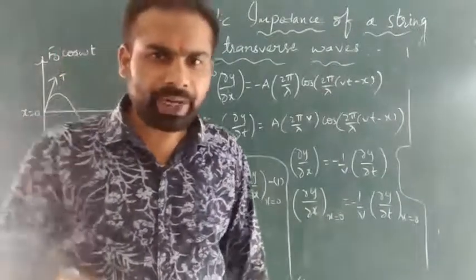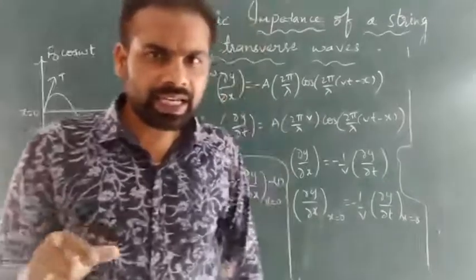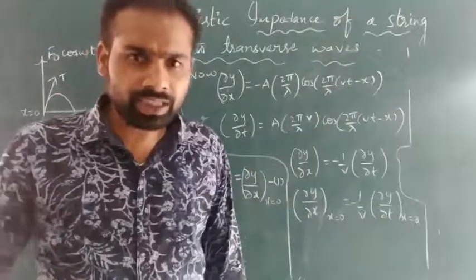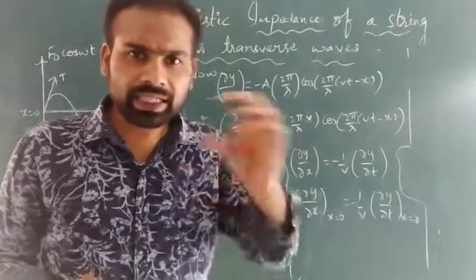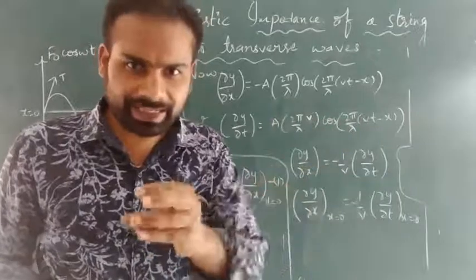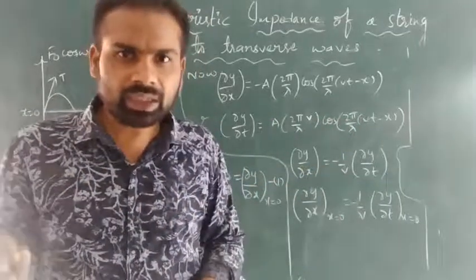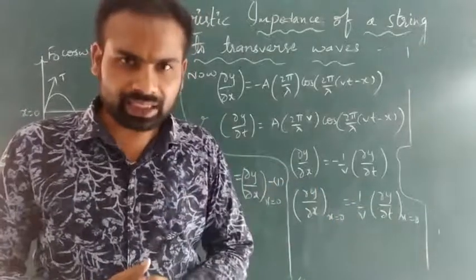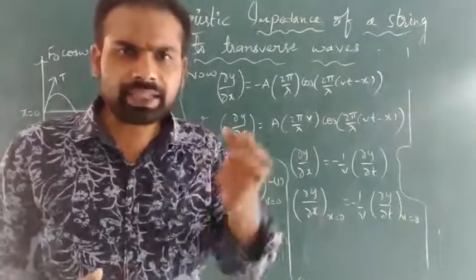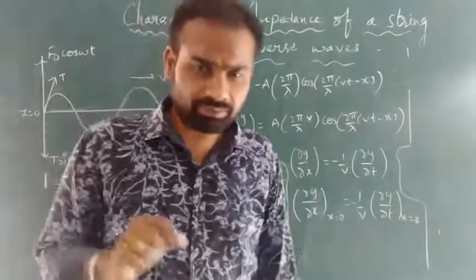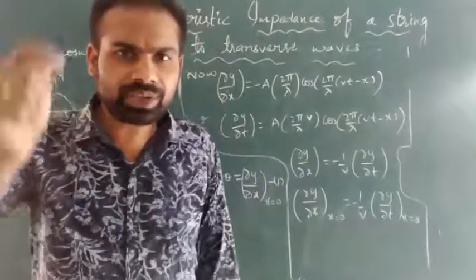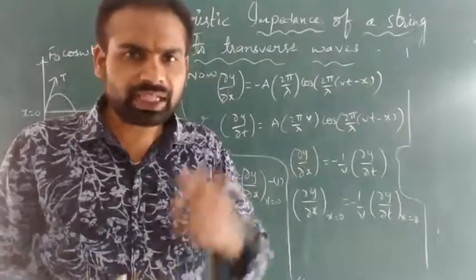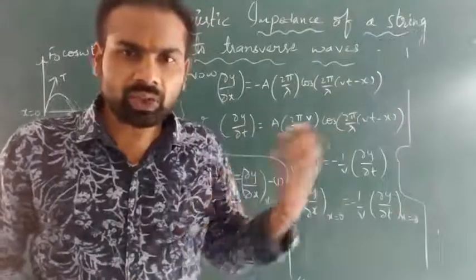See, if you take any waves like electric waves, they pass through the conductors. The conductor itself produces some impedance, some resistance to the flow of electrons in the conductor. There is some resistance offered by the conductor. Similarly, here the string itself opposes the waves in the string. That characteristic impedance of the string we are going to find.